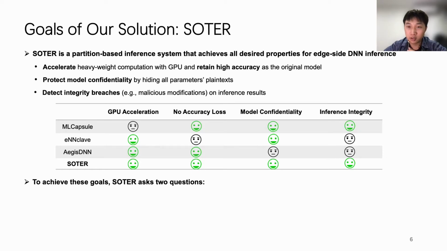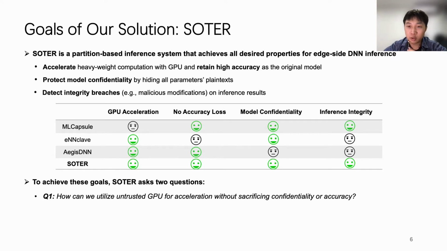To achieve these goals, SOTER asks two questions. First, how can we utilize untrusted GPU for acceleration without sacrificing confidentiality or accuracy? Second, how can we efficiently detect integrity breaches outside the TE?